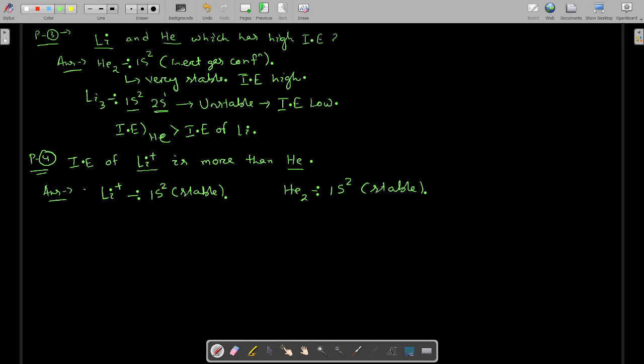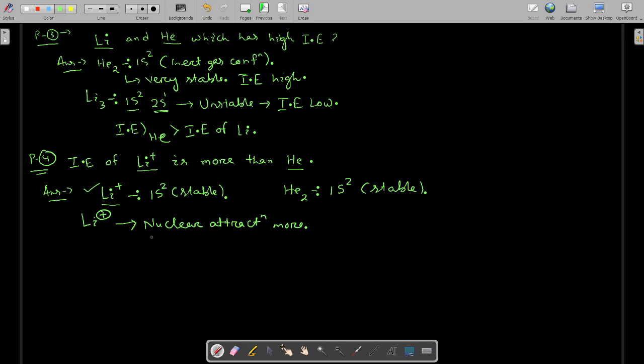Then why is this one having higher ionization energy? Here the effective nuclear charge and the size come into play. Okay, so what happens? See here, the ion is lithium plus, it has a positive charge. So due to the positive charge, nuclear attraction is more.